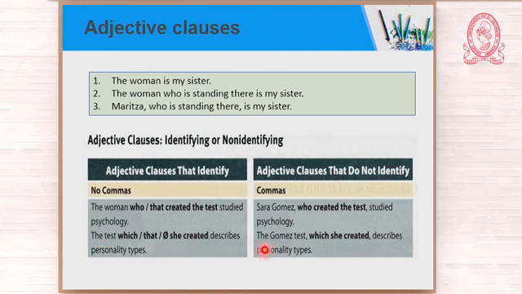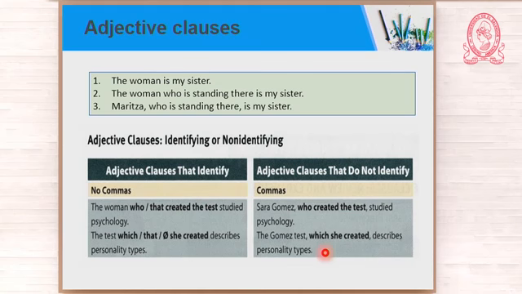But now look at this. The test that Sarah Gomez created has a name now. That is the Gomez test. Okay? The Gomez test, which she created, describes personality types. Now, let us omit the adjective clause. Okay? The Gomez test describes personality types.